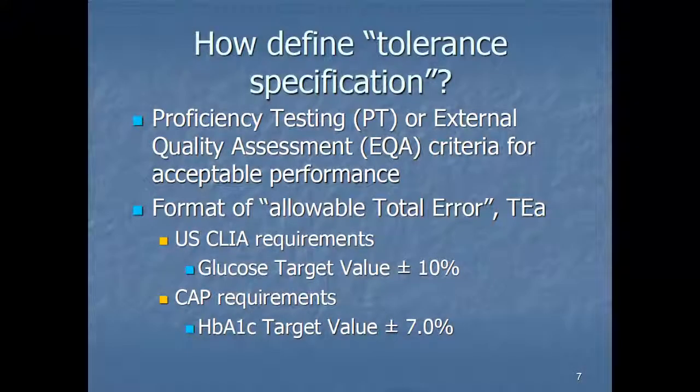Now, how do you define this tolerance specification? Well, an easy starting point is the proficiency testing criteria or EQA criteria. All of you participate in a program like that. Your results are graded. What are they graded on? There's some definition of an allowable total error. So that is the starting point. Now, there are other ways to come up with that requirement. There's a lot of guidance on how to use biologic variability to do that. So there are a lot of recommendations in the literature. There are a lot of sources of information.